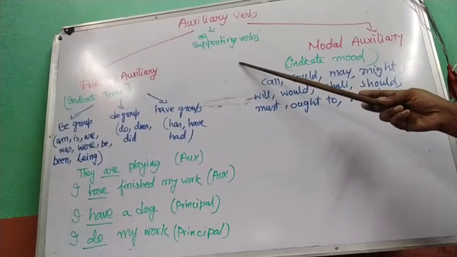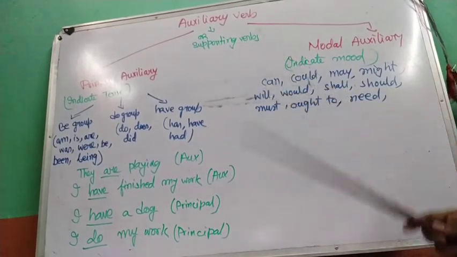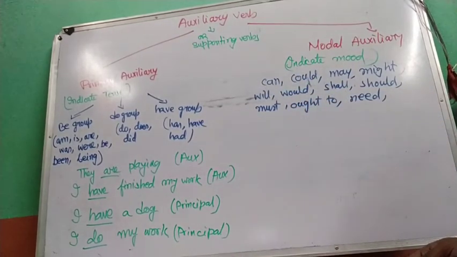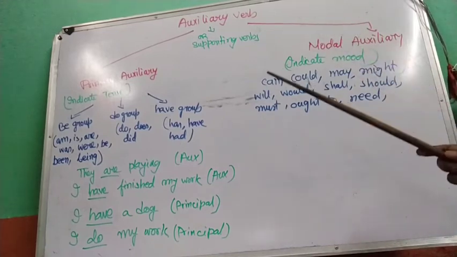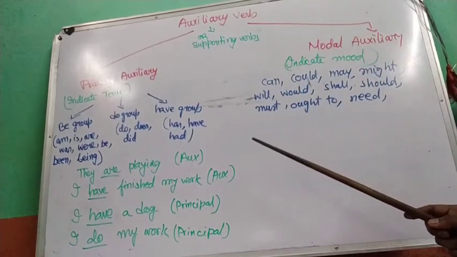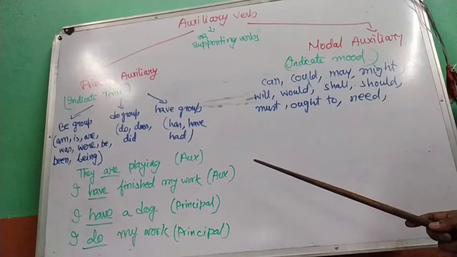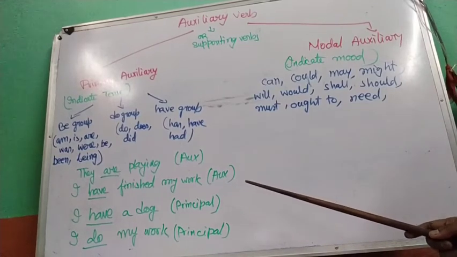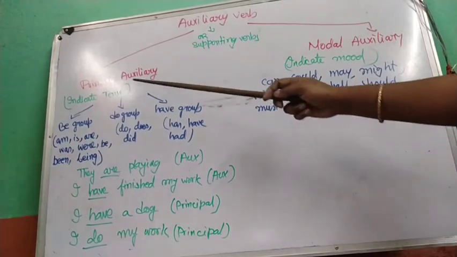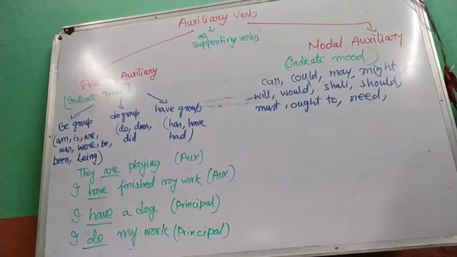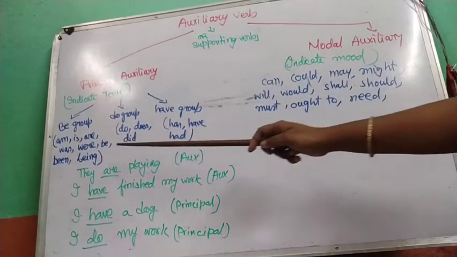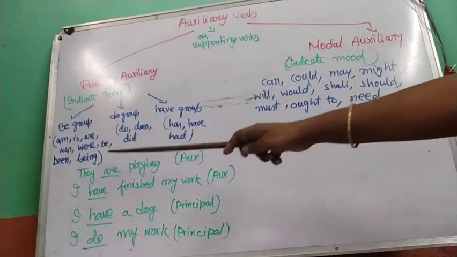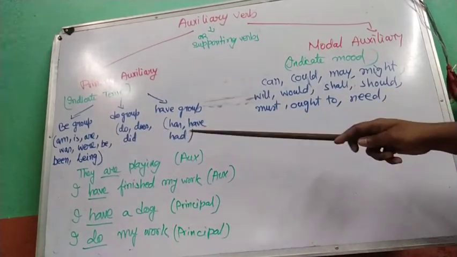They help to indicate the tense or the mood of the sentence. Now, if there is only one verb in the sentence, then it is definitely going to be the principal verb and not the auxiliary verb. Auxiliary verbs basically indicate the tense of the sentence. Now it can be divided into three parts: be group verb, do group verb, and have group verb.